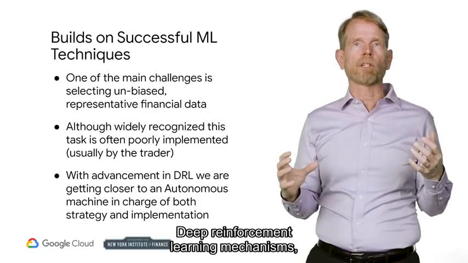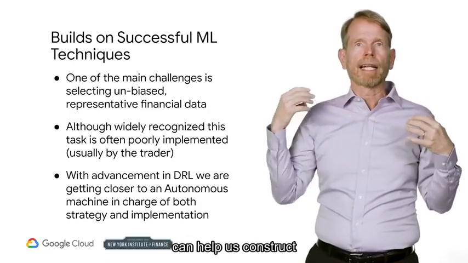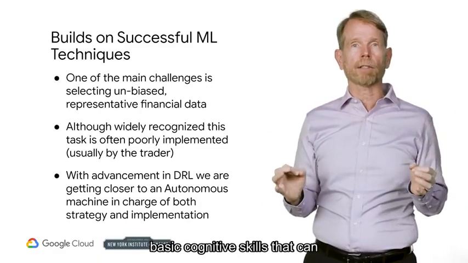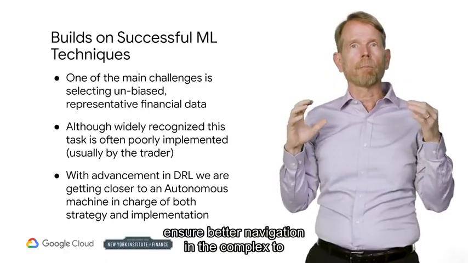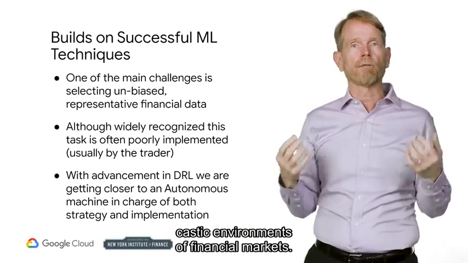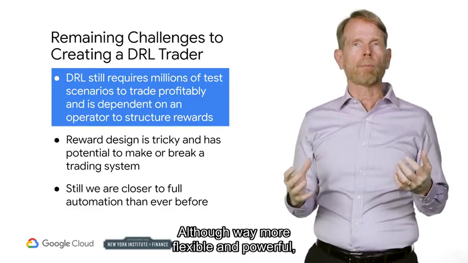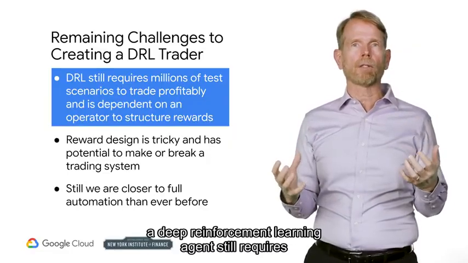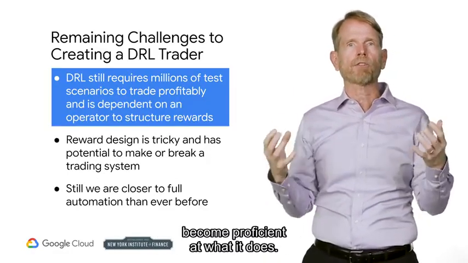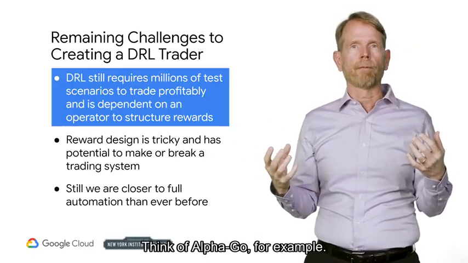Deep reinforcement learning mechanisms, as shown in other fields, can help us construct portfolio management systems with basic cognitive skills that can ensure better navigation in the complex stochastic environments of financial markets. Although way more flexible and powerful, a deep reinforcement learning agent still requires millions of test scenarios to become proficient at what it does. Think of AlphaGo, for example.